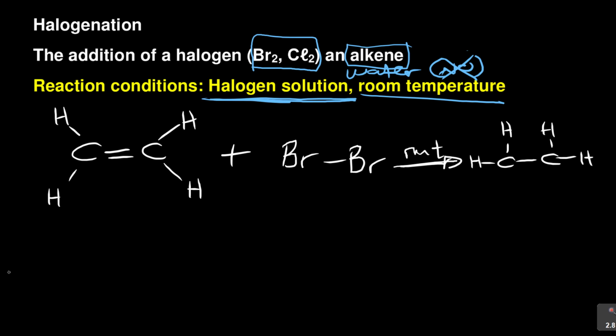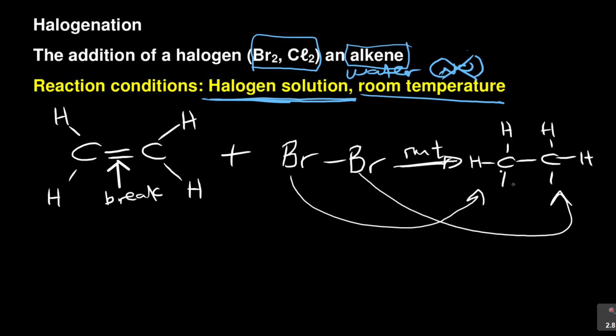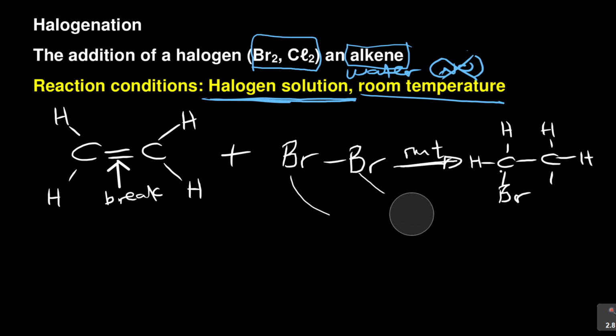Remember, I'm breaking one of the bonds. For example, I'm breaking that bond. When you break it, you are creating 2 new spaces here. That's where this Br comes in and the other Br will come there. So that's why you have got the Br, and you have the other Br. I hope you saw what I did there.